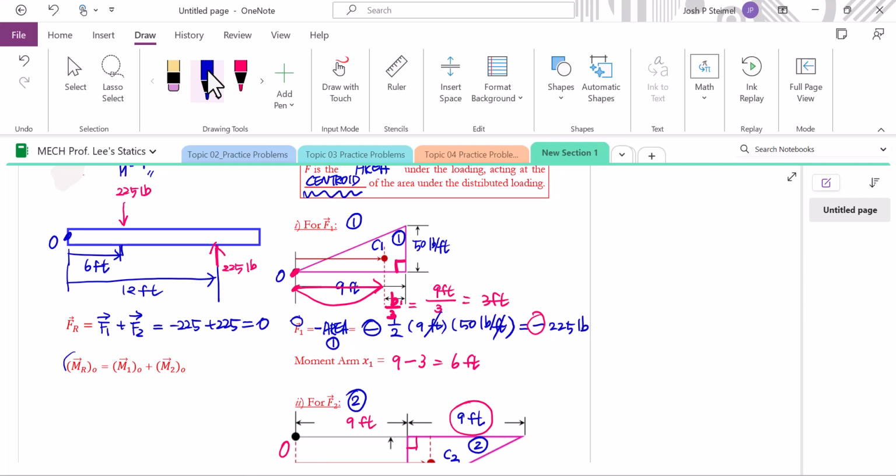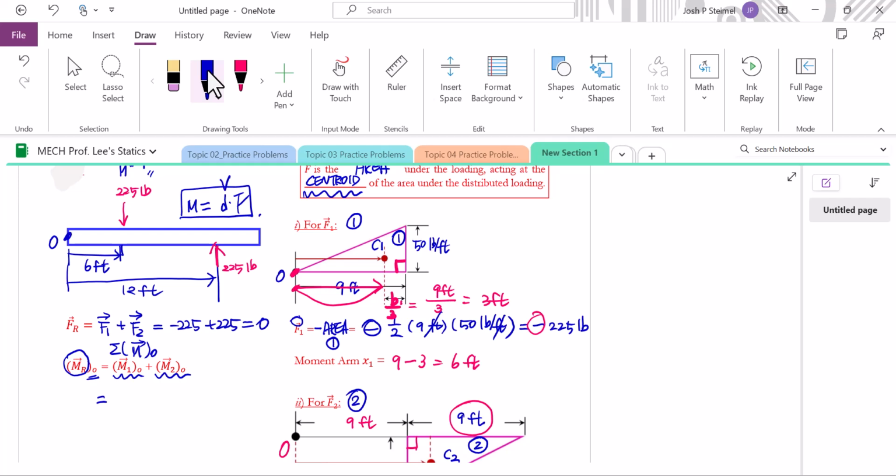So the resultant couple moment about point O can be found by what? Summation of all the moments acting at point O. Because we're dealing with two forces, therefore, two moments created by these forces at point O, we can add them together. Let's come back to here. We're going to use this formula: magnitude of the moment in 2D can be found by moment arm times absolute value of the force. And in terms of the direction, we're going to use the right hand rule, thumbs up or thumbs down posture.